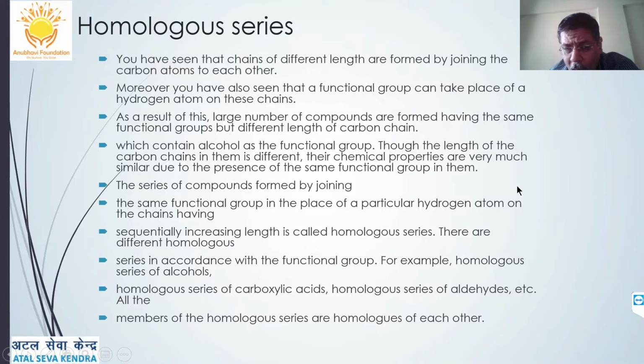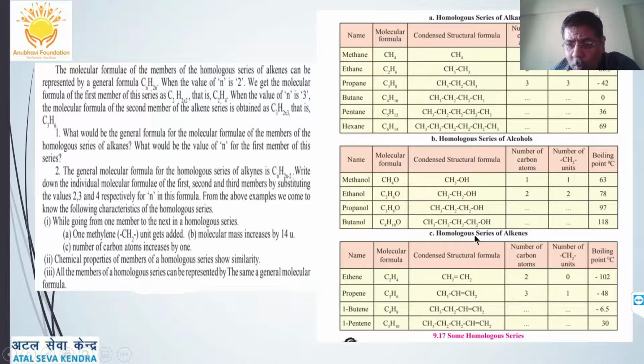Now how will they be changing? When we talk of homologous series, they are compounds with the same functional group or the same family but differing in the carbon chain, and such a sequence of compounds is called a homologous series. And how do they differ? Let's see the homologous series of alkanes.